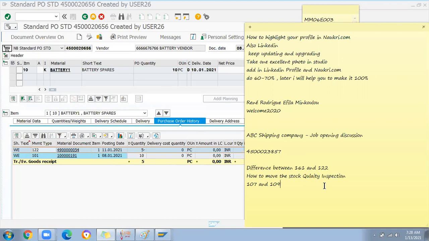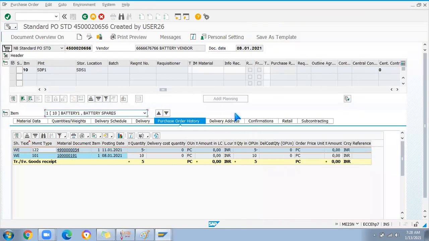There are many movement types: 1 series, 2 series, 3 series, 4 series, 5 series. You should know at least a few movement types used for goods movement. Sometimes they will ask for the movement type number also, so you should be able to present it.